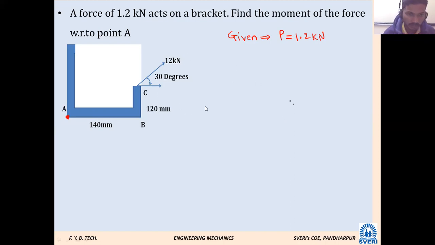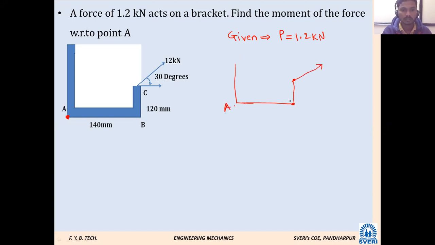If I draw this diagram, we can see how it will be. My lines will not come straight, but try to understand. Here a force acts.